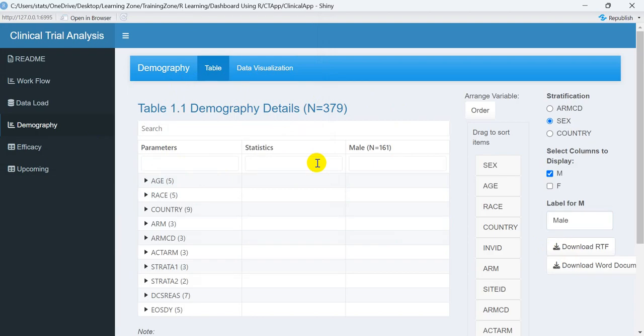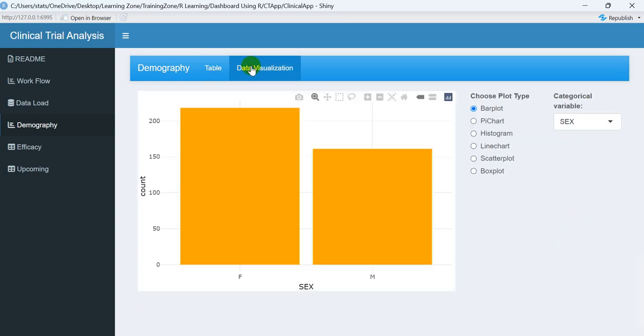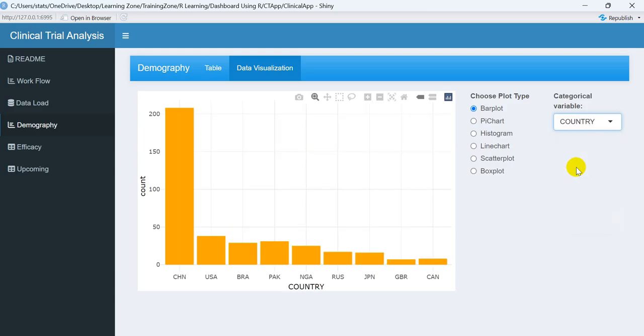Let's suppose I wanted to do the data visualization, so I will go into the data visualization module. Right now we have different types of plots corresponding to the data types. For example, I wanted to see the bar plot. Since you know that a bar plot is for categorical variables, all the categorical variables available in our data pop up over here, and you can select any variable and you will get the bar plot for that particular variable.